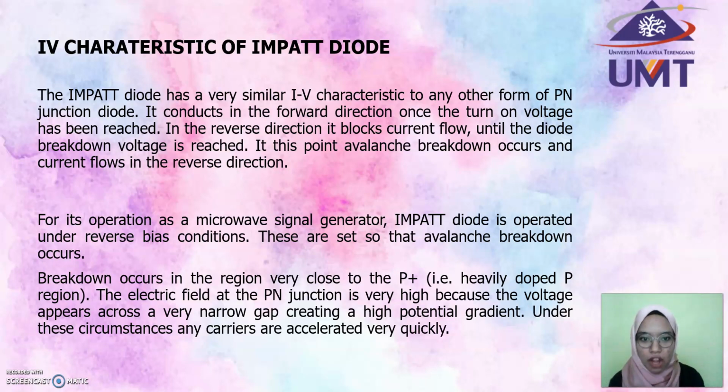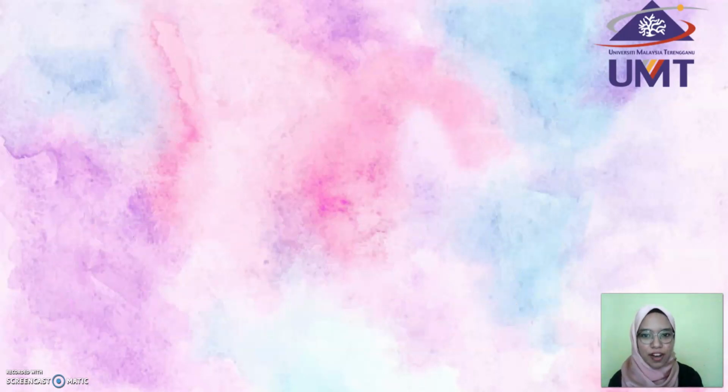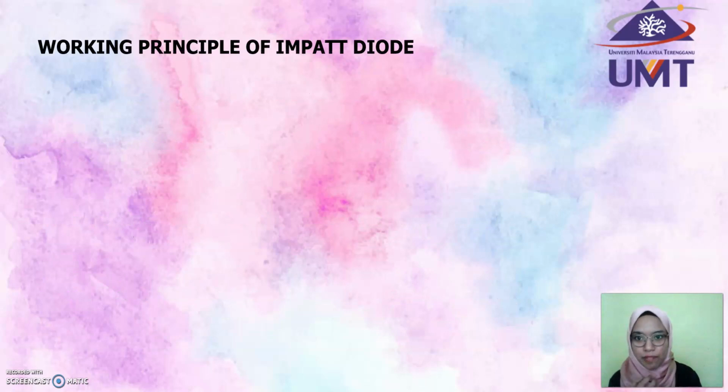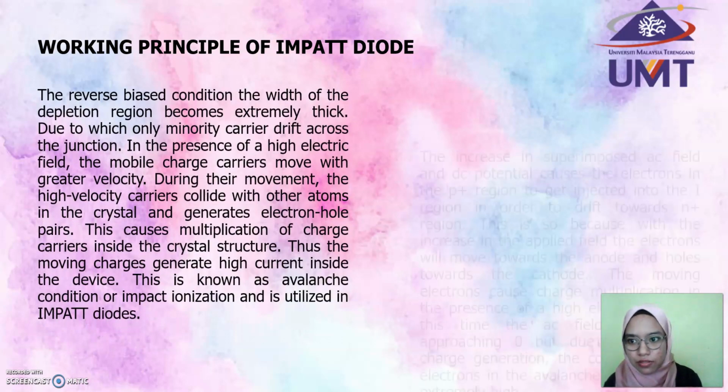Let me talk about avalanche breakdown. What is the meaning of avalanche breakdown? Avalanche breakdown is an action that causes an abrupt increase in the junction current in reverse bias condition of PN junction diode, leading to junction breakdown. Working principle of impact diode.